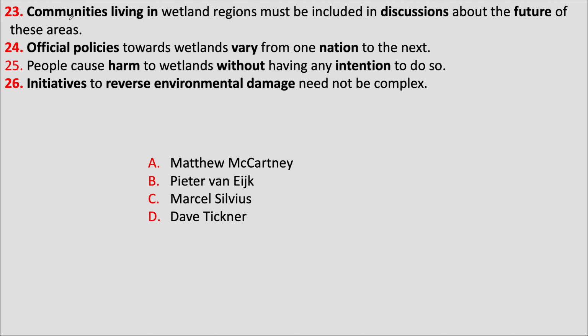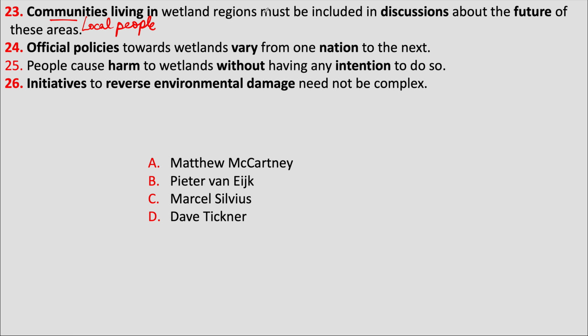The 23rd question says, communities must be included in discussions about the future of the areas. Communities living somewhere are the people living in an area. So the local people are the communities.